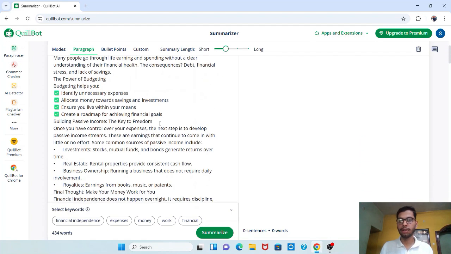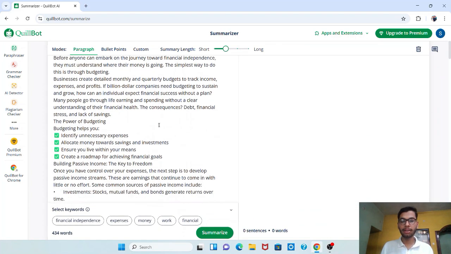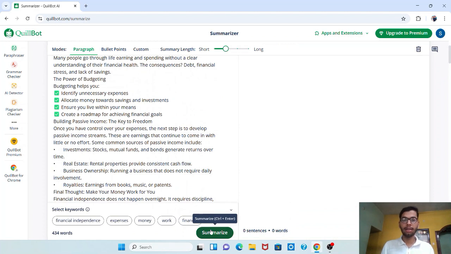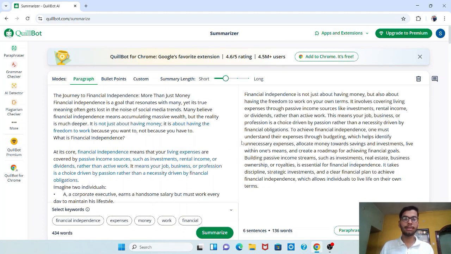After pasting, I click on the summarize button below, and the AI tool reads the data and gives me the summary within seconds. It roughly takes 10 to 15 seconds for the AI to read the data and produce the summary.